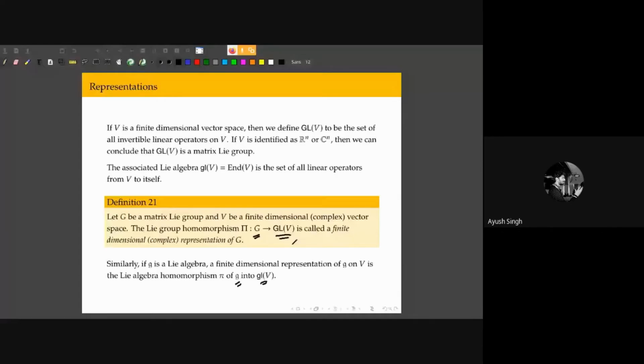So those who are interested, you can go back to the definition of a Lie algebra and try to figure out how I got this gl(V) as the set of all matrices on V. Right.